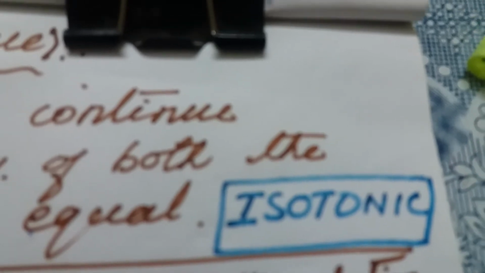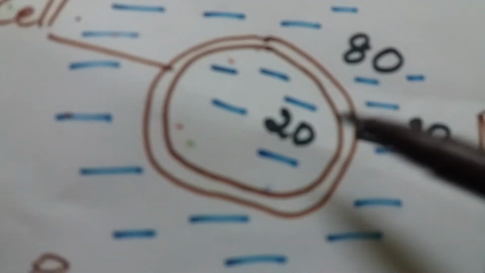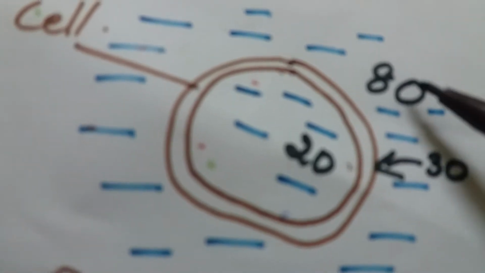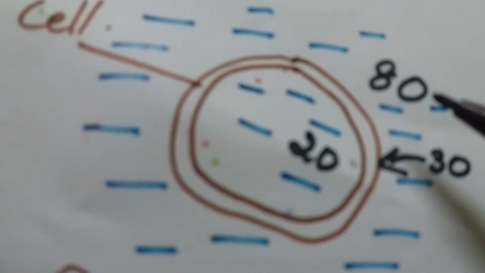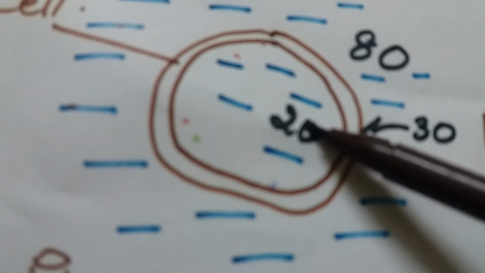Isotonic means equal concentration on both the sides. But here it is inside 20 and outside 80. When it becomes isotonic, it becomes 50 and 50, inside and outside. So it wants to become 50.